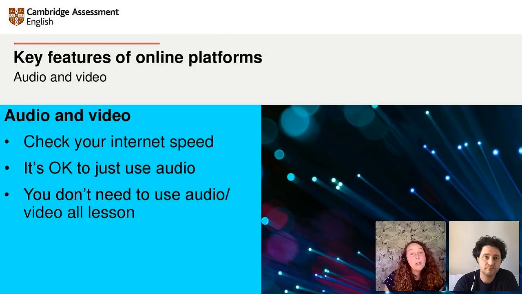For example, your students might live in an area with lower internet speeds. So if you or your students don't have a high enough internet speed, you can just use audio. And this will improve the lesson experience for everybody. You'll still be able to present your information to your students, give them feedback, and also hear what they've got to say. And the other thing is that you don't need to have your audio or video on every second of the lesson. You might turn yours off when learners are doing a task, for example, and then back on when you want their attention or you're doing feedback.